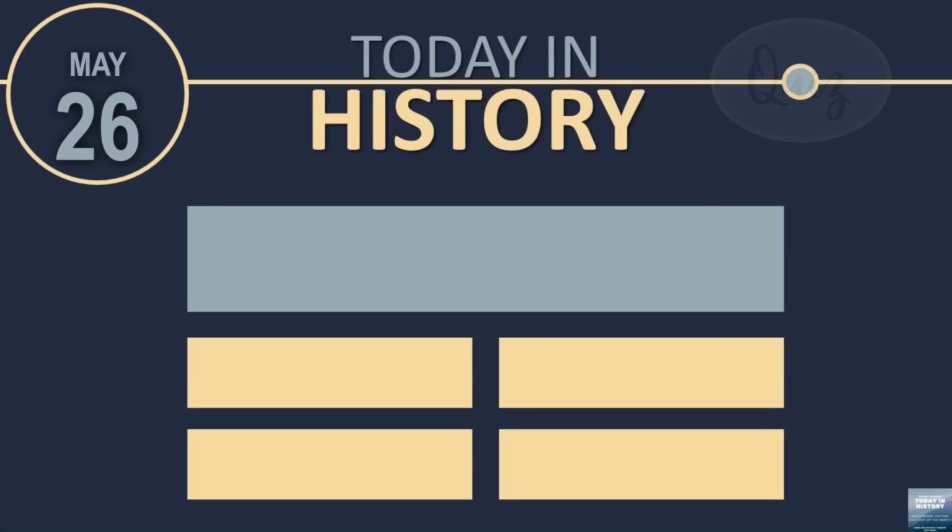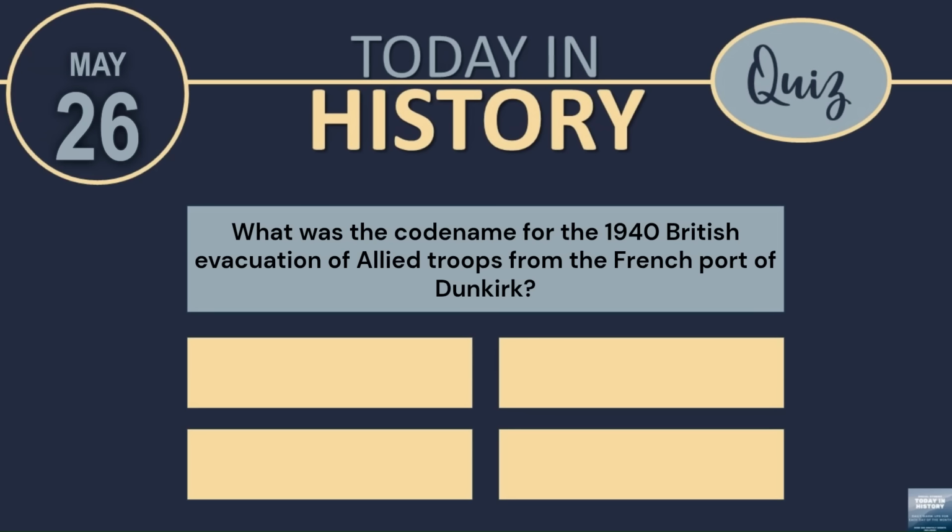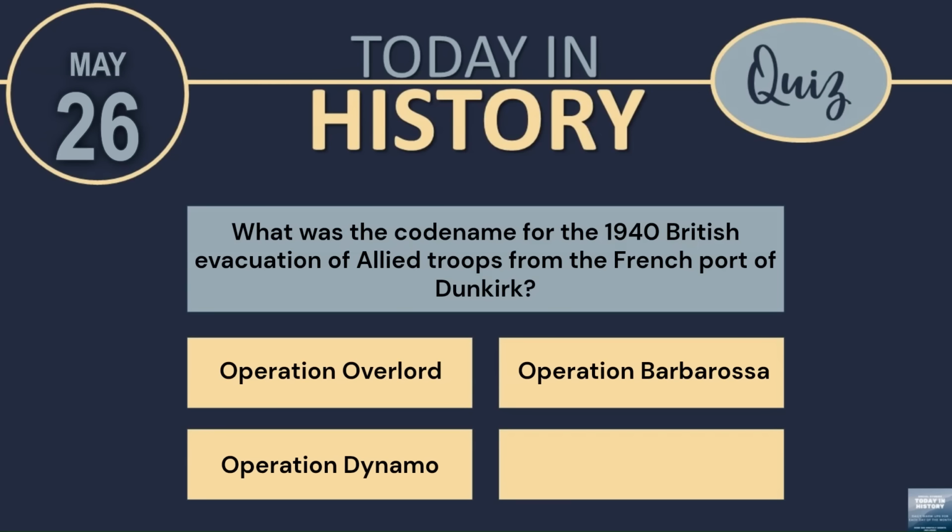And now it's time for our Today in History quiz. What was the code name for the 1940 British evacuation of Allied troops from the French port of Dunkirk? Operation Overlord, Operation Barbarossa, Operation Dynamo, or Operation Fortitude?